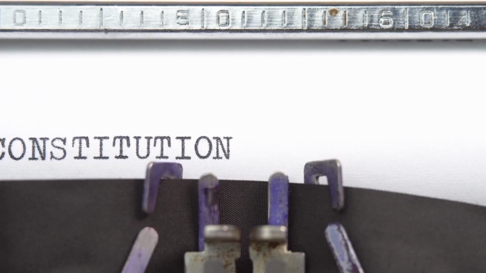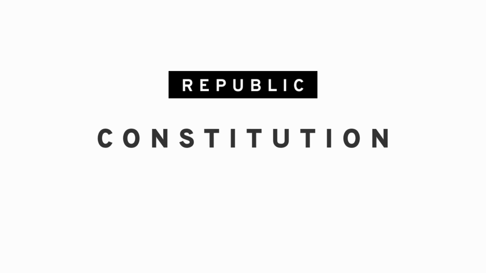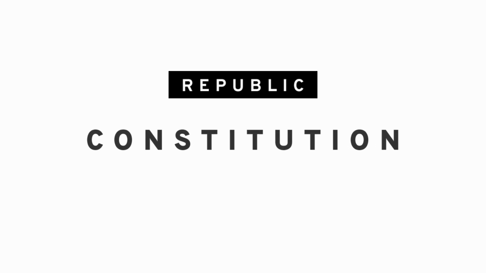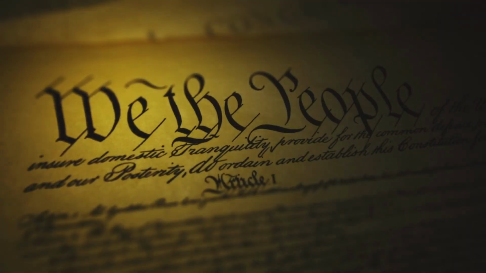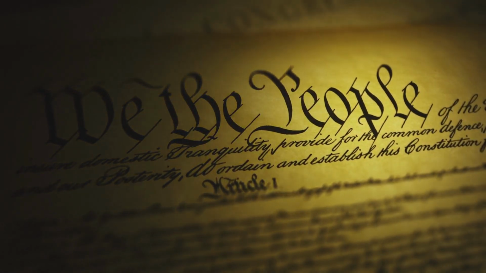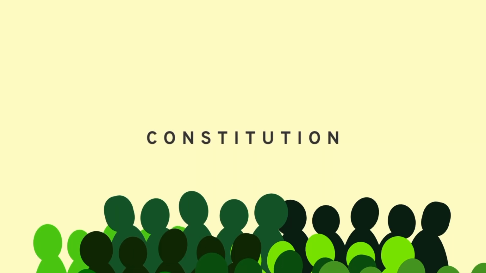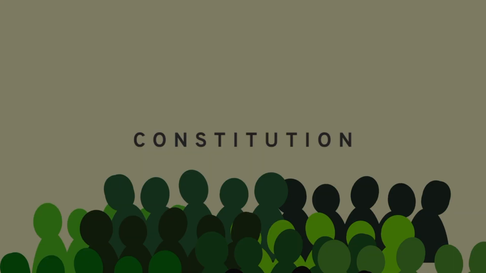Another major difference lies in the Constitution. A pure democracy has no defined constitution, and the laws are formulated by the elected representatives. In a republic, the Constitution has the final say in each and every decision. There are laws specific to the rights of the citizens, and any change to the Constitution is verified so as to not adversely affect minorities. The Constitution, in a manner, protects the rights of all people from the will of the majority.